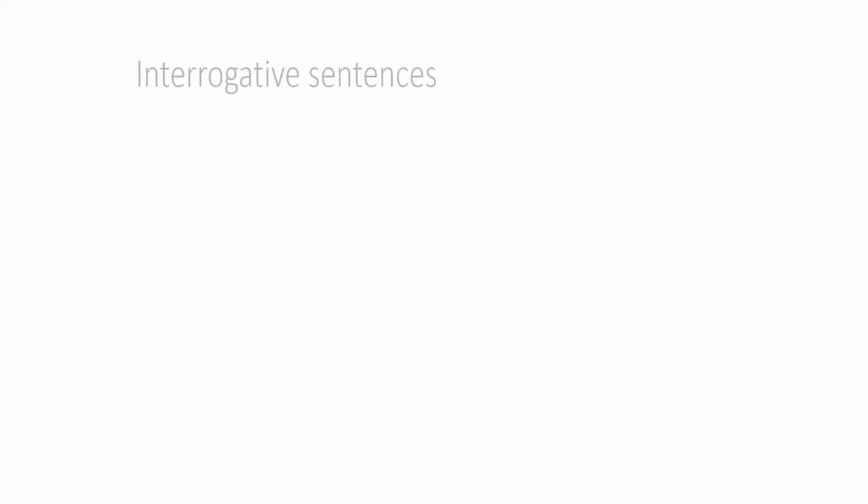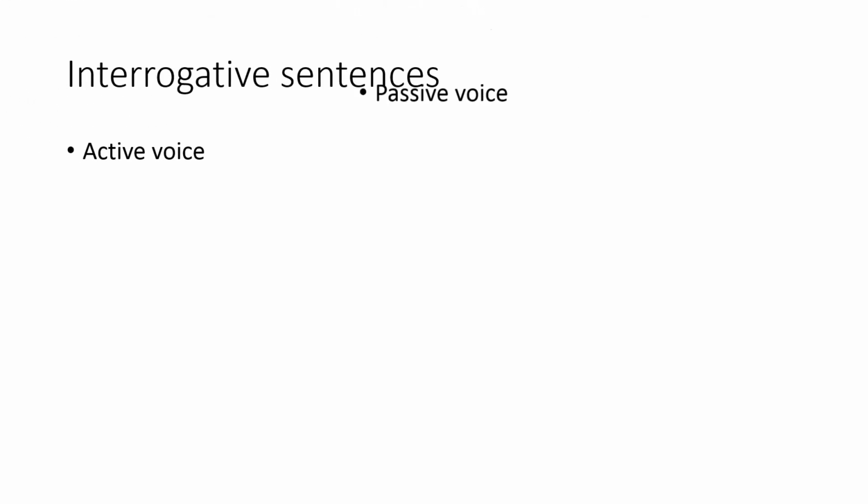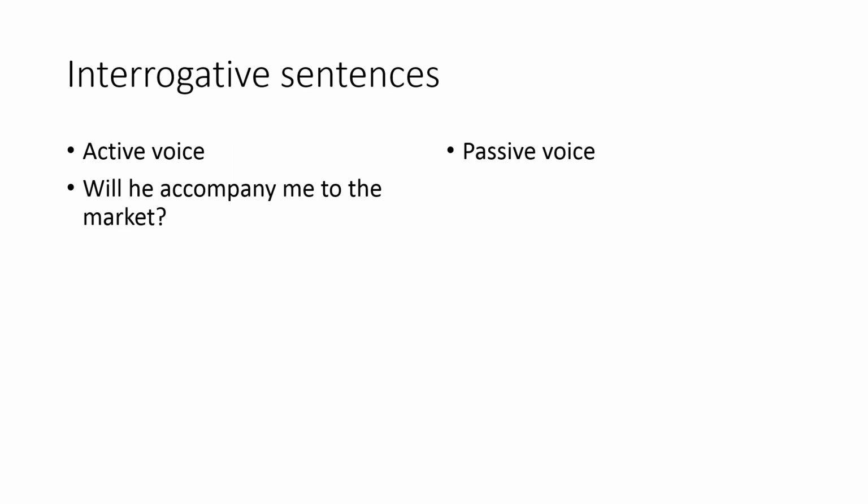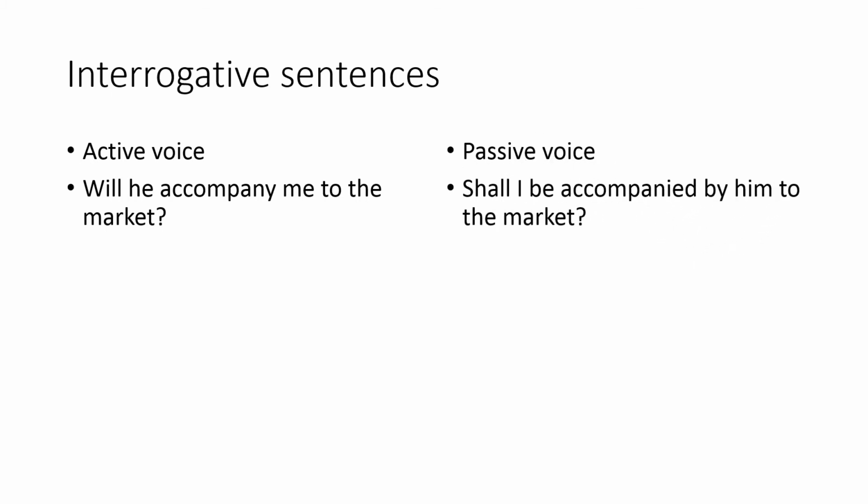Then interrogative sentences. The first sentence in active voice: will he accompany me to the market? Question started with will. So our answer will start with shall. Why? I will tell you once again. Our object is me.